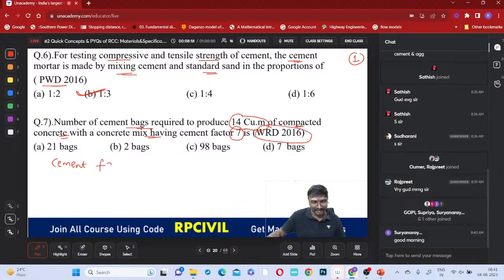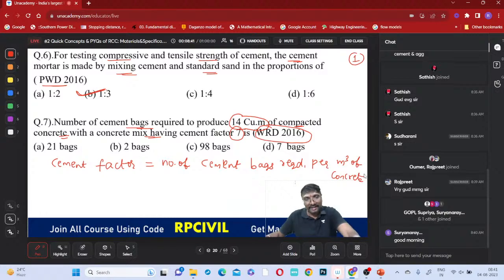So what is that cement factor? You can say cement factor is nothing but the number of cement bags required per meter cube of concrete. Now you got the idea how to solve this? For 1 meter cube, 7 bags are required, because the cement factor comes to be 7. For 1 meter cube, it is 7 cement bags.